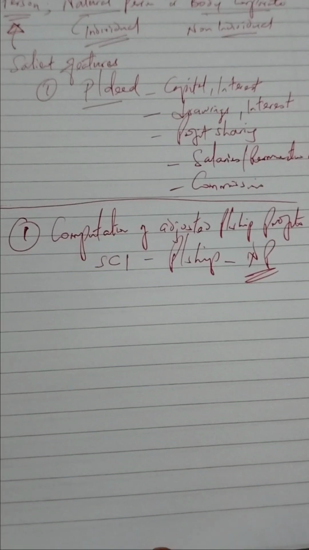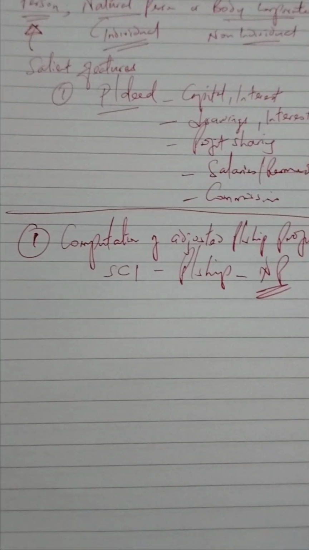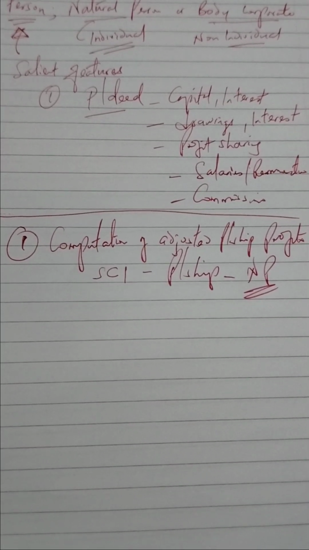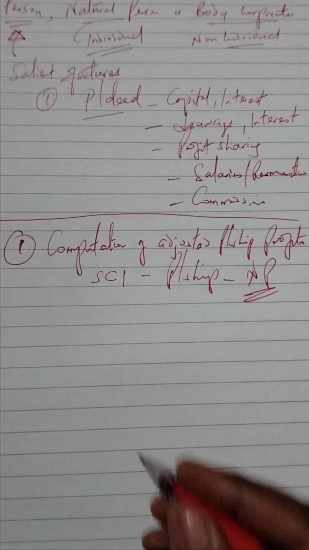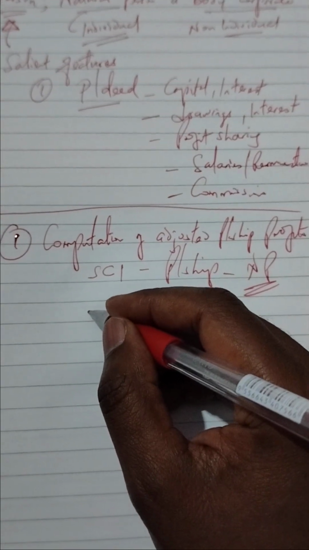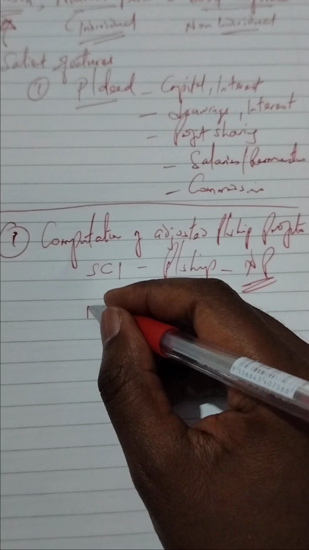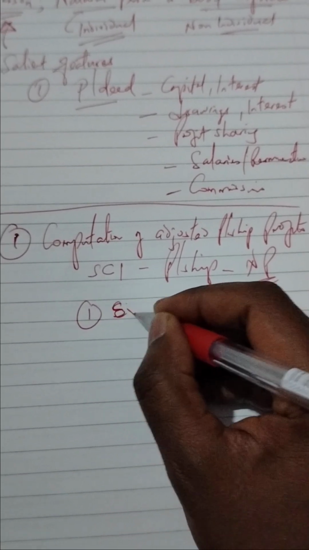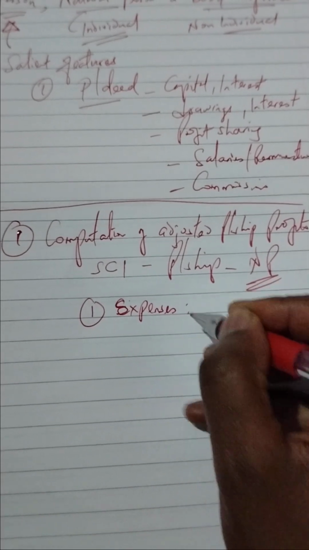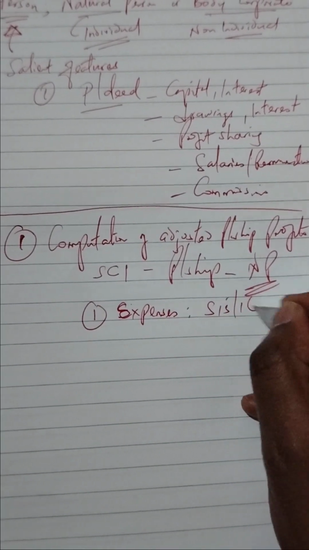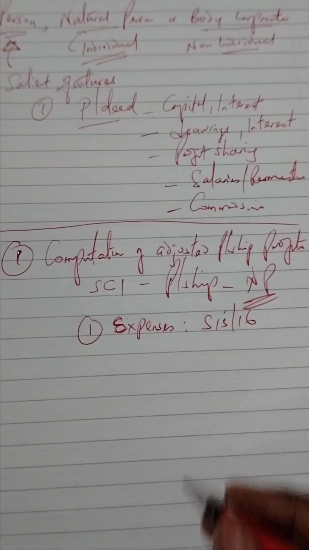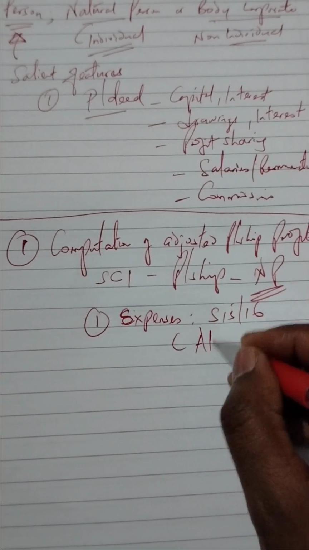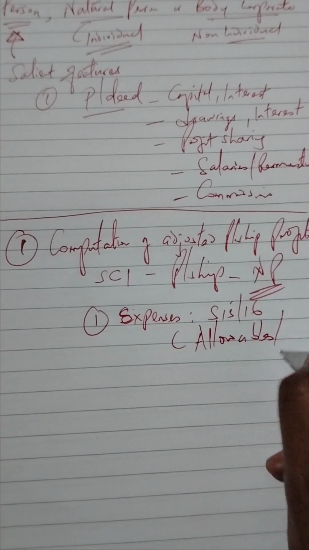And how do we go about adjusting this net profit for purposes of tax? Of course, we need to subject the expenses to the section 1516 rule assessment, where we look at what are the allowables and the disallowables.